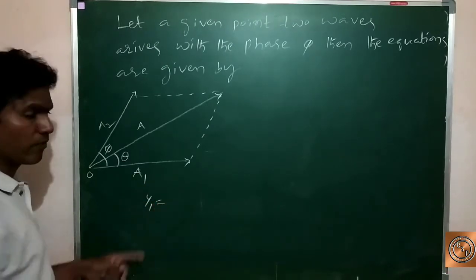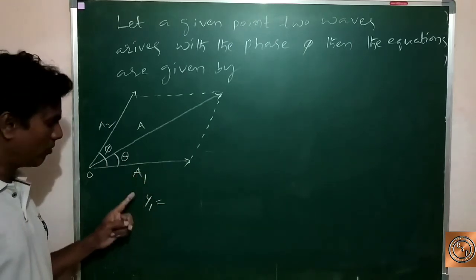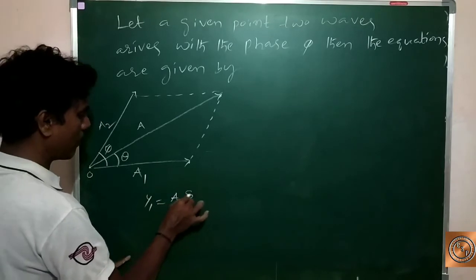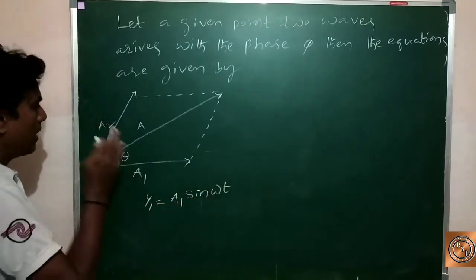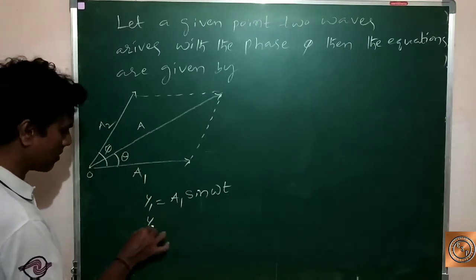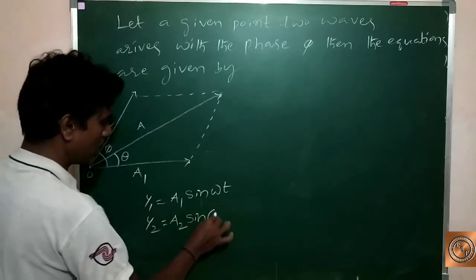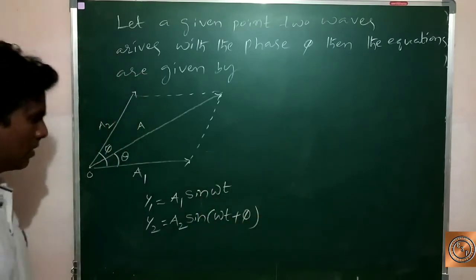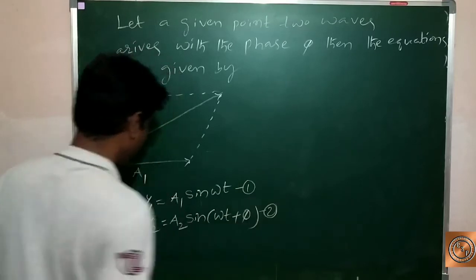The first wave displacement equation is given by y1 equal to a1 sine omega t, and the second wave displacement equation can be written as y2 equal to a2 sine omega t plus pi. This is equation 1 and this is equation 2.